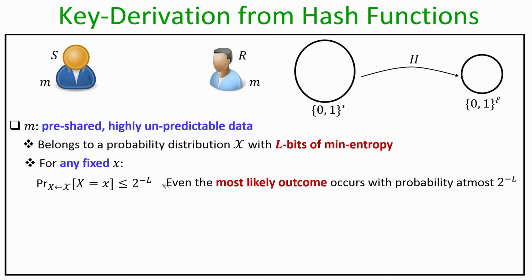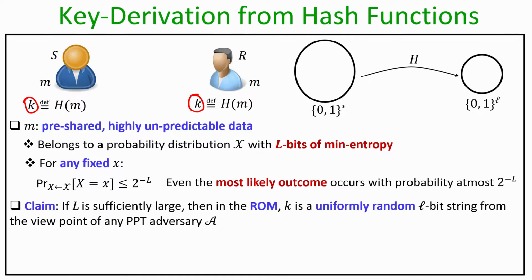So, assume both sender and receiver have access to a publicly known hash function, and they have some pre-shared data M which has L bits of min entropy. Then to derive a key, the sender and receiver can just evaluate the hash function on the pre-shared data M, and the resultant output, which I denote as K, will be the pre-shared binary string of size little l bits, now available to the sender and the receiver. So, that is a key derivation function in its simplest form.